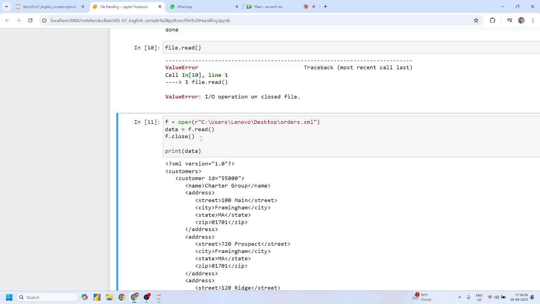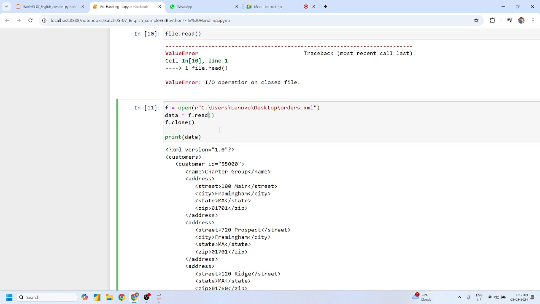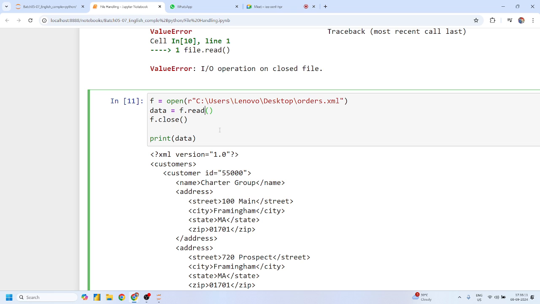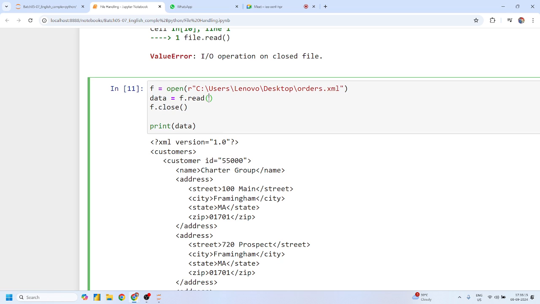Suppose we have unlimited content, although unlimited content is not possible, but we have content which is more than limited, a very huge amount of data. If I simply run this f.read, this will create a memory error, right? Suppose the file is very long, the storage is very high. Yes or no? So we have an argument for that.